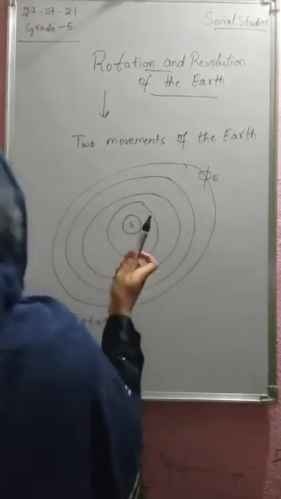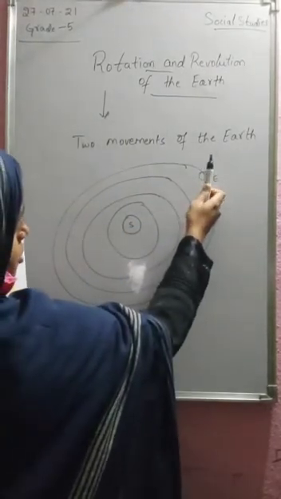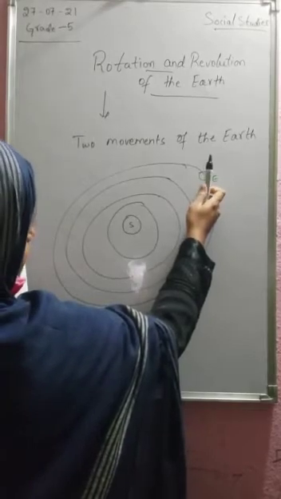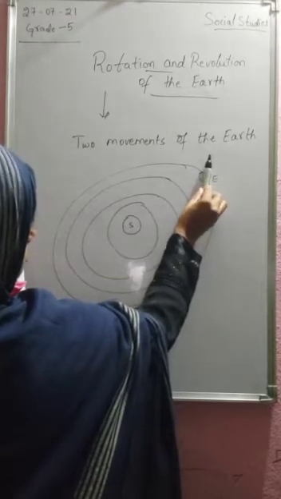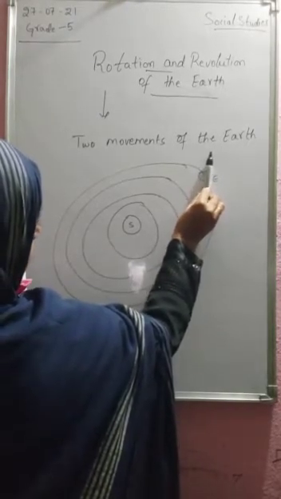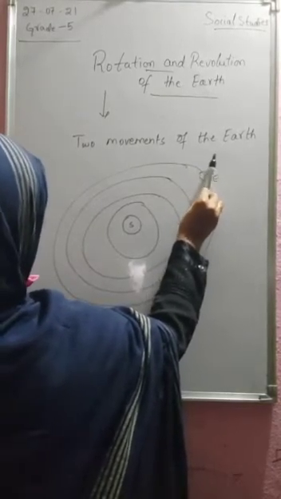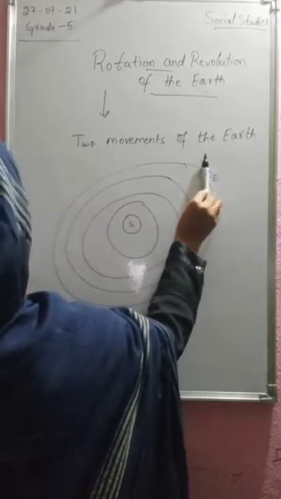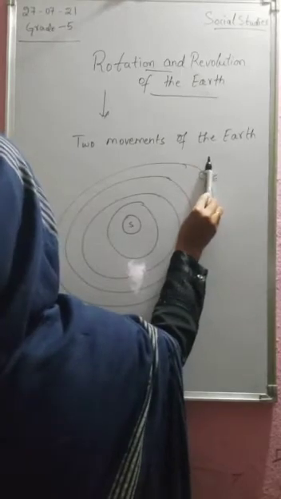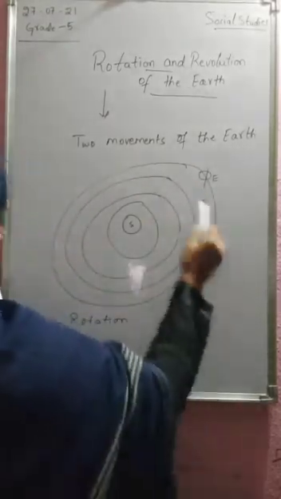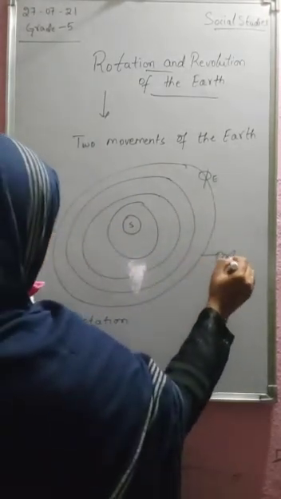See, I'm just spinning this marker. The Earth is spinning around its axis. Imagine this is the Earth; this is its movement on its axis. This is called rotation. And how about revolution? The Earth moves around the Sun in an oval shape, as I said just now. This path is called an orbit.